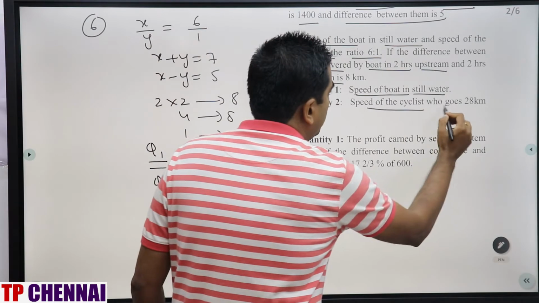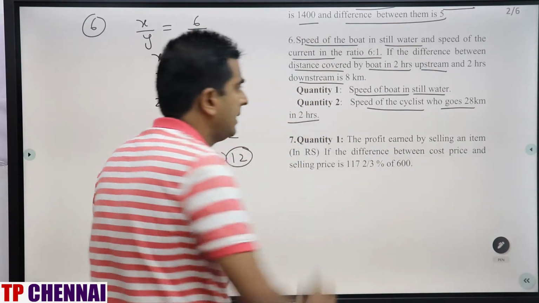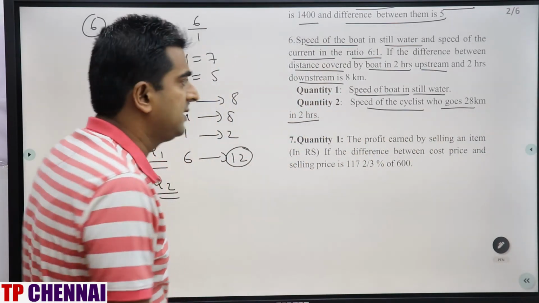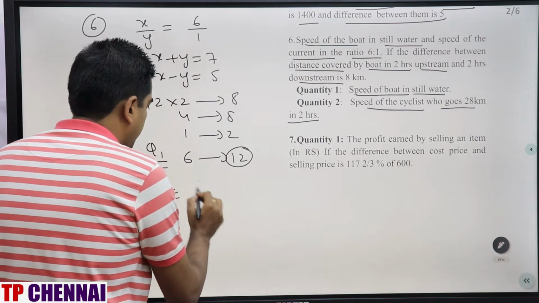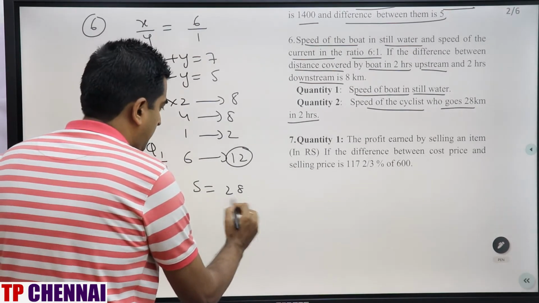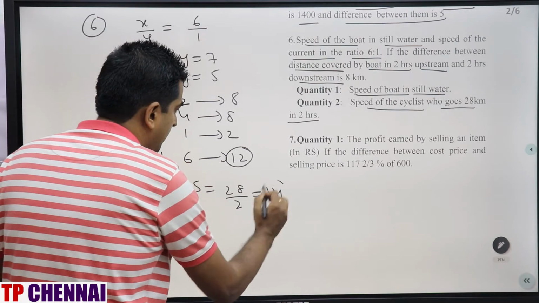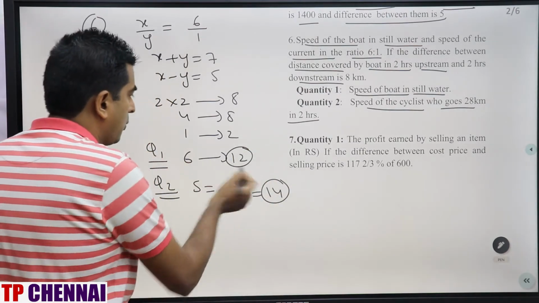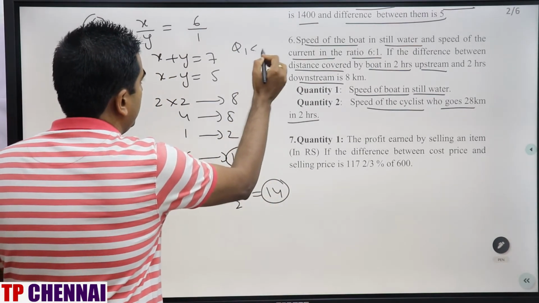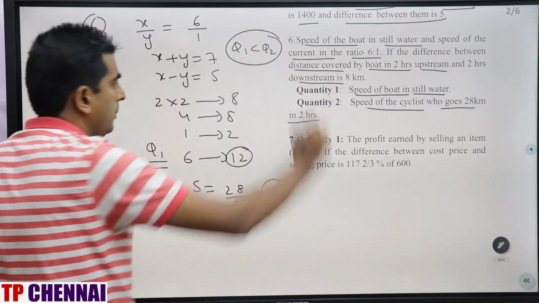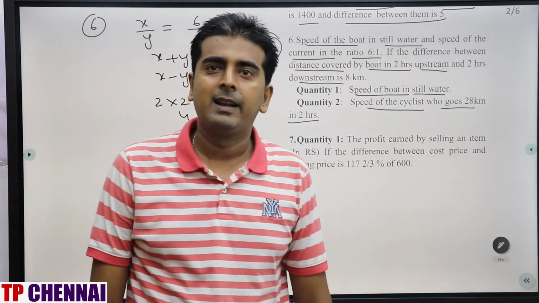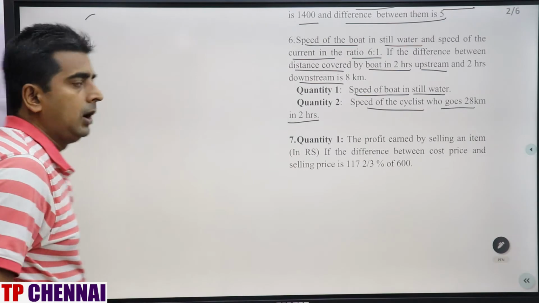What about quantity 2? The speed of a cyclist who goes 28 km in 2 hours. Speed is equal to distance by time. That means 28 by 2, 14 km per hour. So quantity 1 is less than quantity 2. Clear? Now we'll see the 7th question.